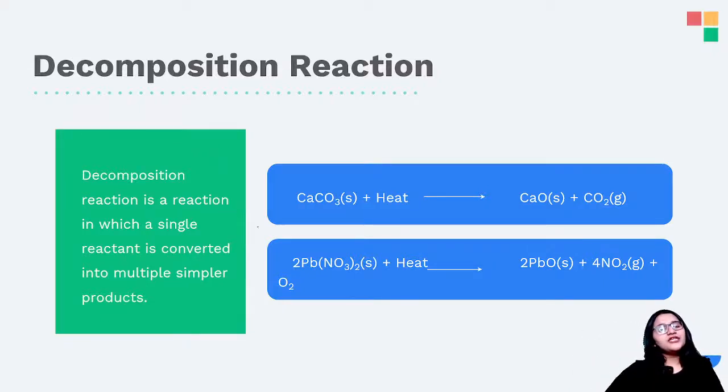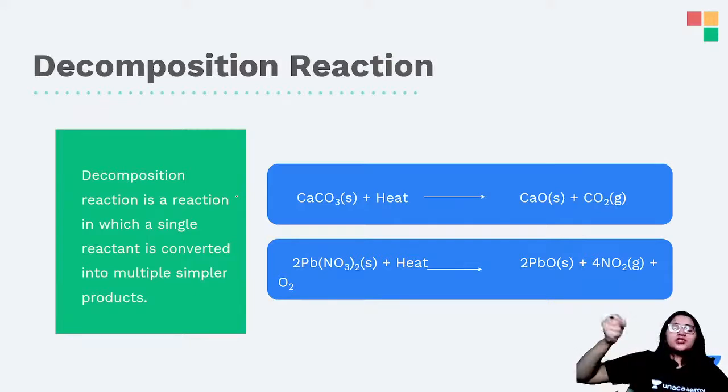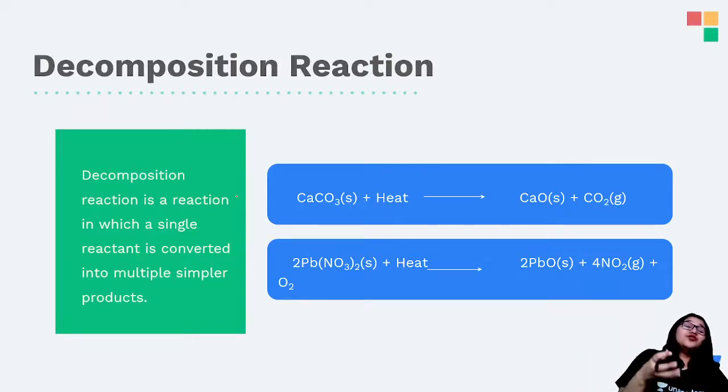So decomposition reaction is a reaction in which a single reactant is converted into multiple simpler products. Yes. So over here, to break themselves down, they are using energy, right? So whenever you're using energy to break you down, in the sense you're absorbing energy, most of the decomposition reactions are endothermic reactions. Why? Because they are absorbing the energy from the outside, and if you are absorbing the energy from the outside, then nothing will be left outside, so automatically the outside temperature will decrease. Yes, so that is an endothermic reaction.